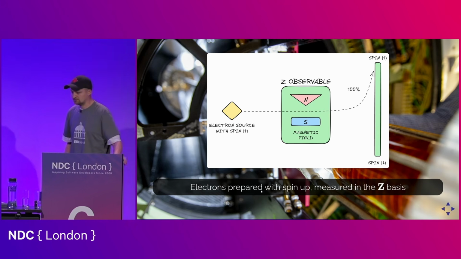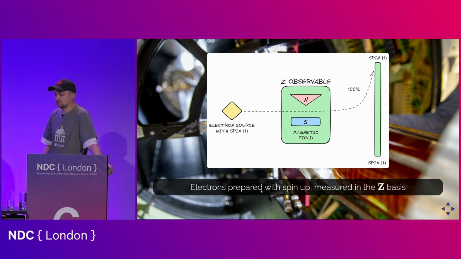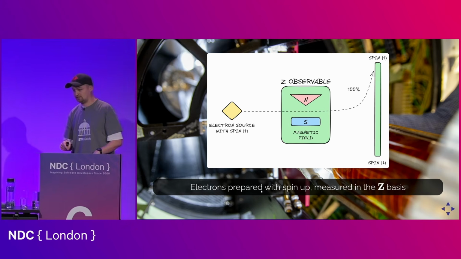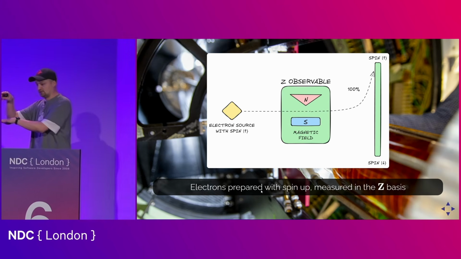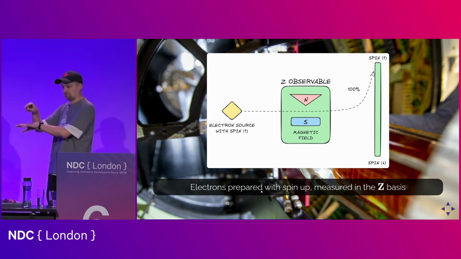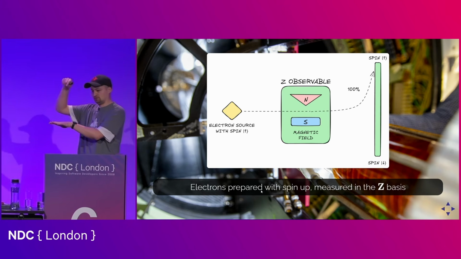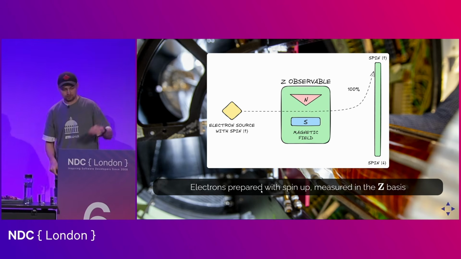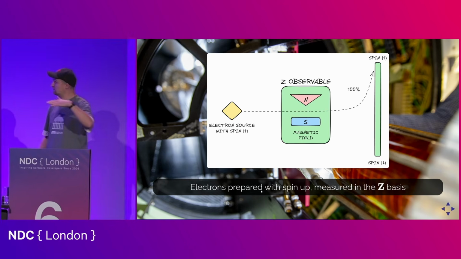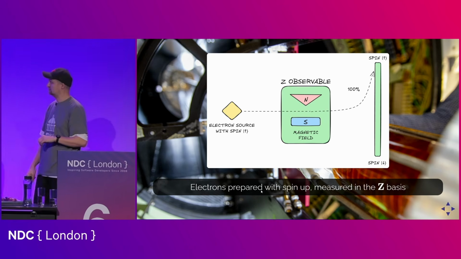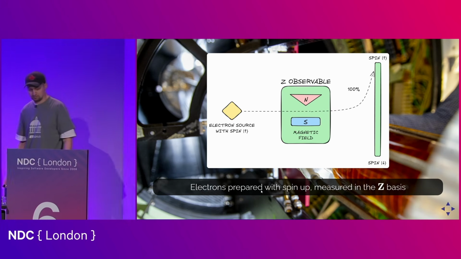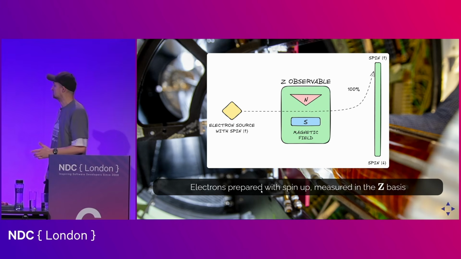Because of this, the magnets can only deflect the electron up or down. So effectively, they form a Z observable, asking about the z component of the spin. It's asking, is your spin up or is your spin down? If we prepare an electron with the z component of the spin being up, then as we shoot those electrons through the magnetic field, all of them will be redirected up, because that is what we were expecting all along.